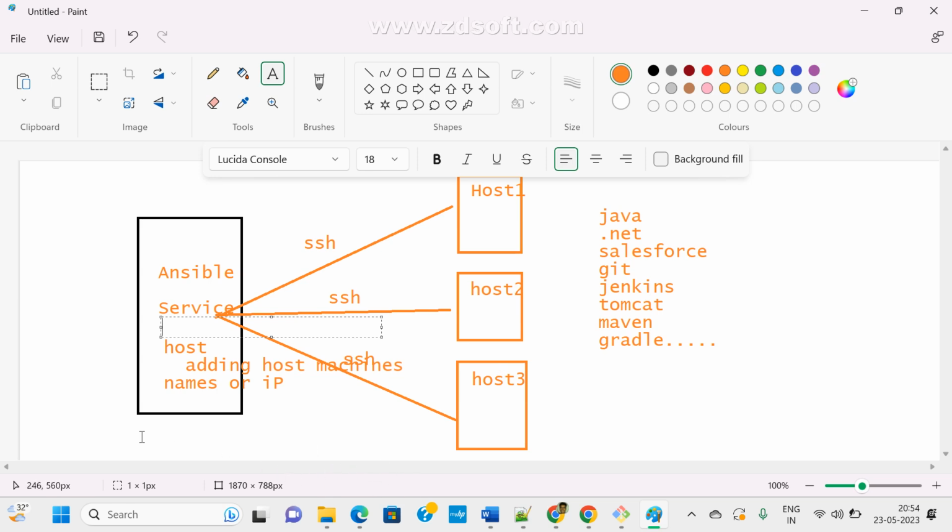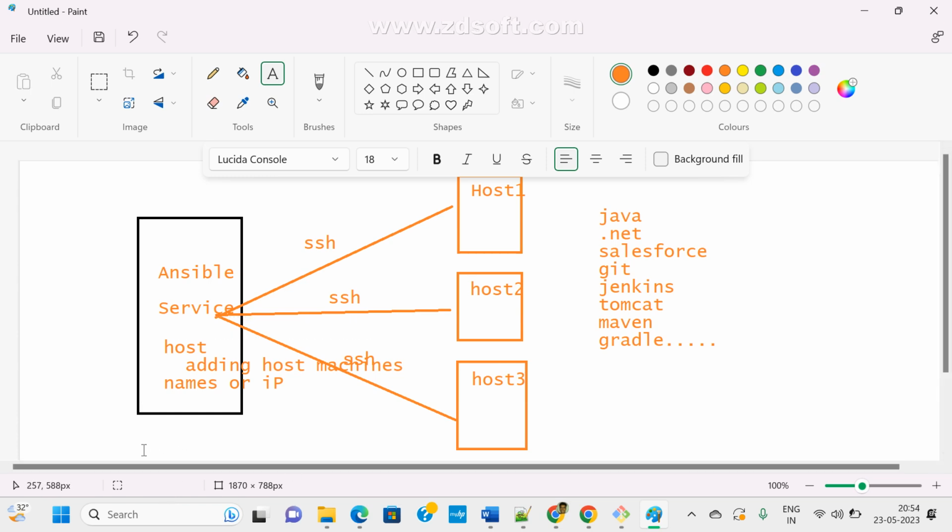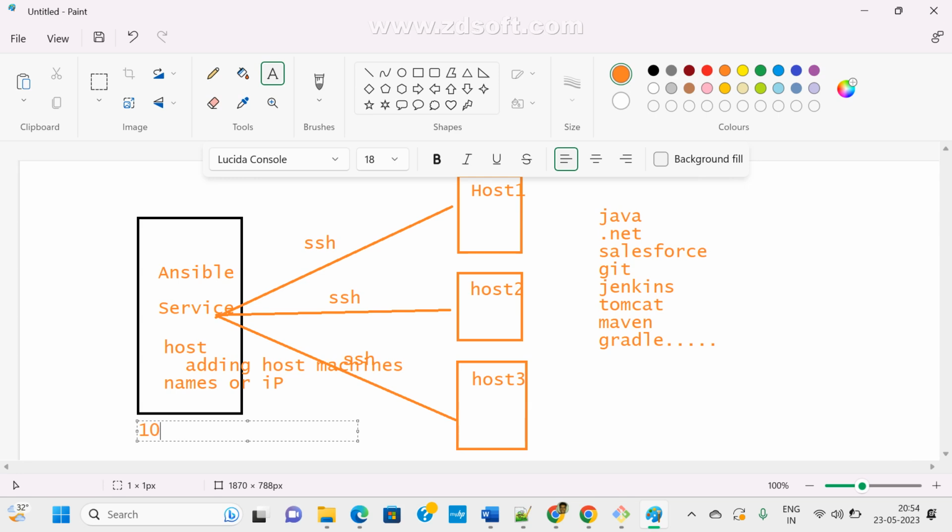Assume 10 machines are DB servers, another 10 machines are application servers, and the remaining are web servers. I'm going to split them, so these groups we update in our inventory file.